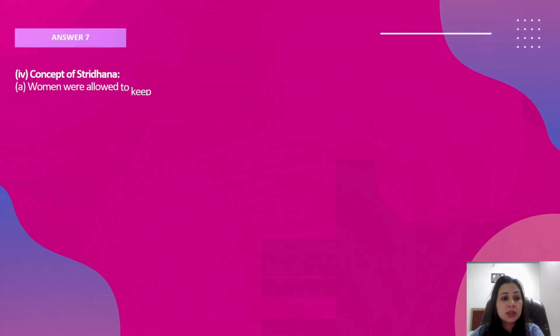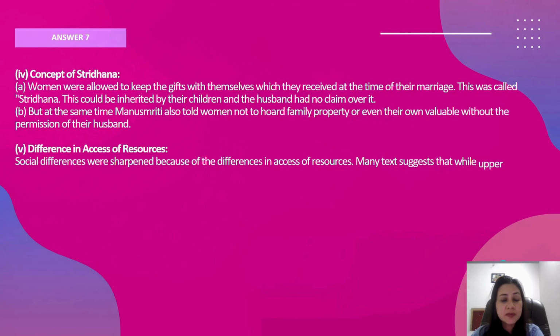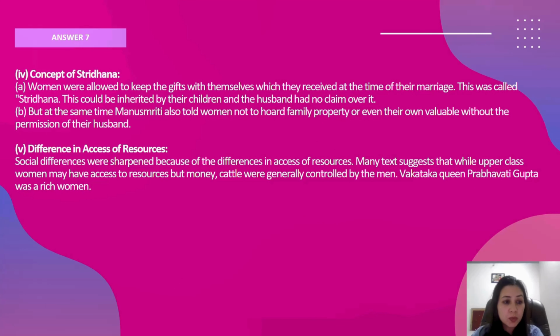Now moving on to the next, that is the concept of Stridhan. This I have already explained to you. What is Stridhan? Women can keep Stridhan with themselves. According to Manusmriti, it was considered wrong if a woman held the family's property without the permission of the husband. She could not keep anything valuable with herself.